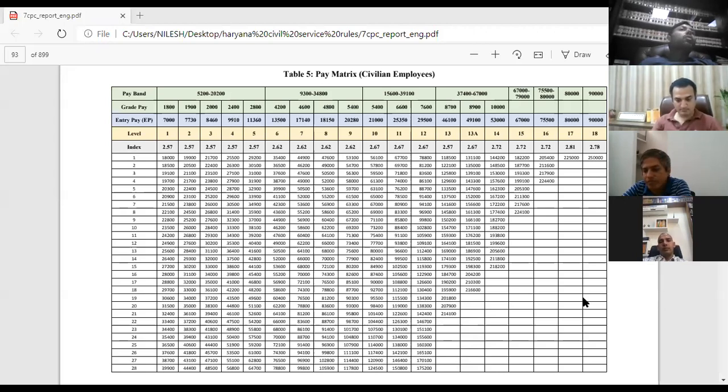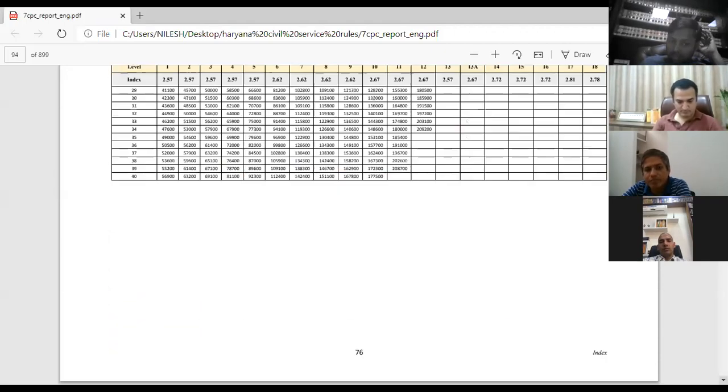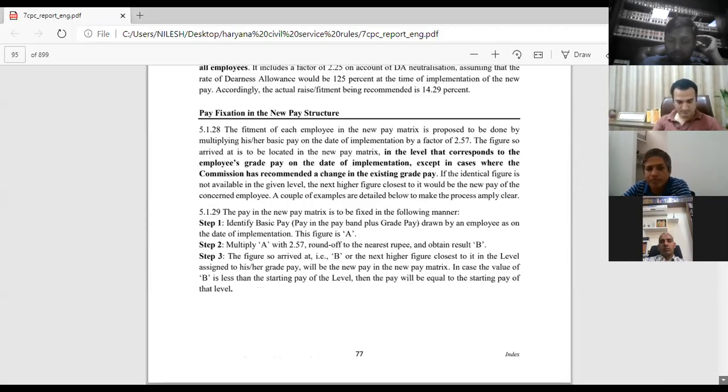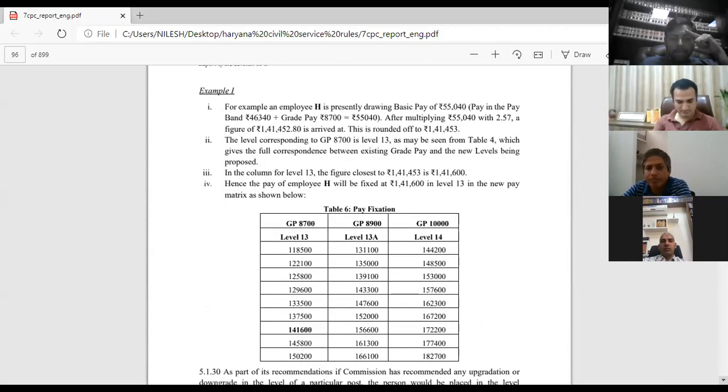Now the 7th Pay Commission has also given such an illustration, which you will be able to see in a second. I am just giving you an example. You are able to see the example now? Yes. They say employee H is presently drawing a pay in pay band of 46,340, grade pay 8,700. They have given the pay fixation also. Which table will he fall under? He will fall under grade pay of 8,700, which is level 13.